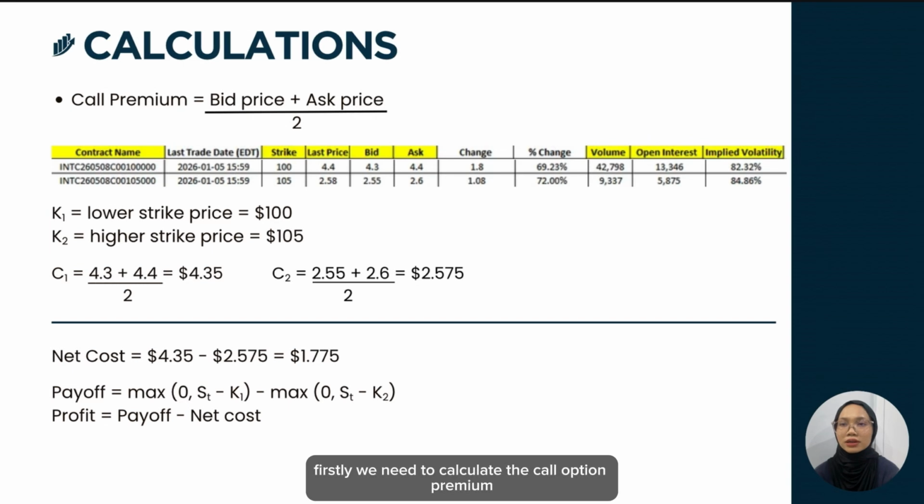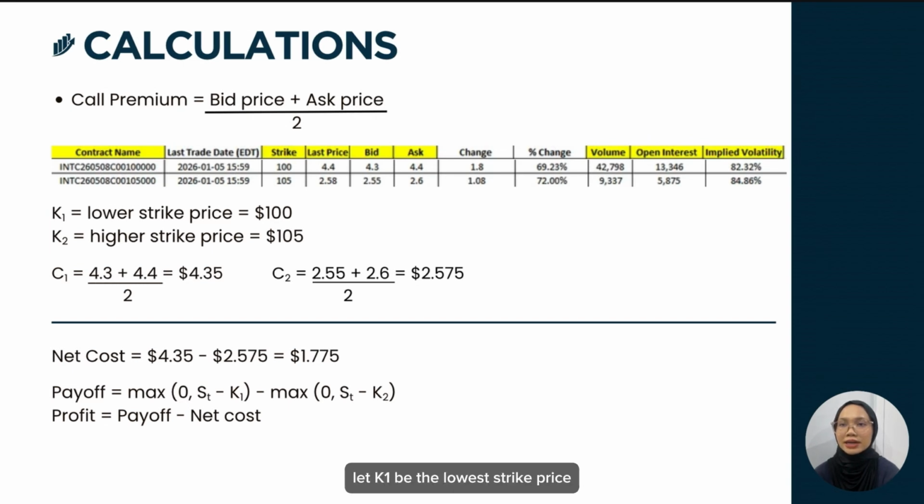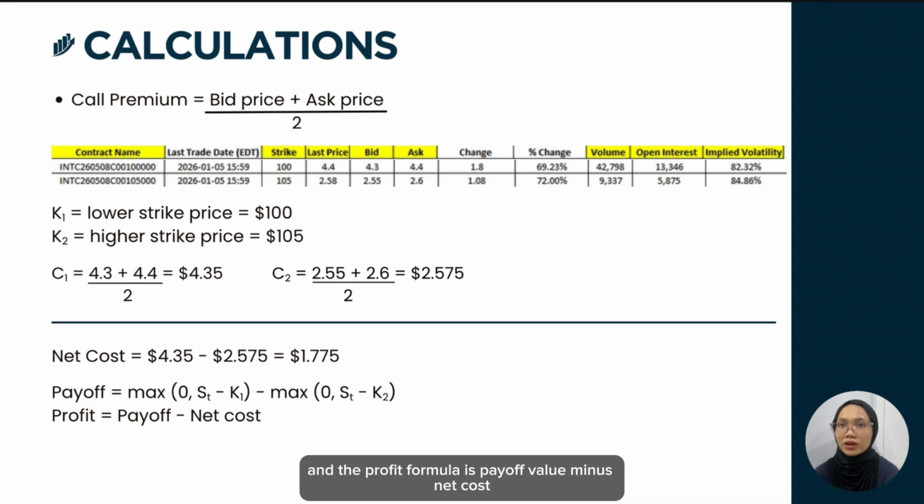Firstly, we need to calculate the call option premium. The formula is (bid price plus ask price) divided by 2. Let K1 be the lowest strike price, which is $100, and K2 the highest strike price, which is $105. So the call premium for K1 is $4.35 and for K2 is $2.575. The net cost for this strategy is $1.775, by subtracting $2.575 from $4.35. For payoff, the formula is max(0, ST minus K1) minus max(0, ST minus K2), and the profit formula is payoff value minus net cost.